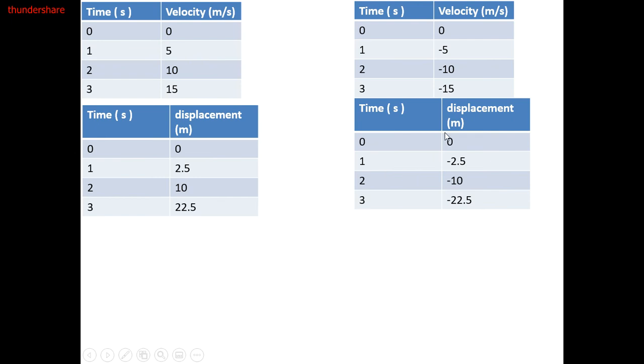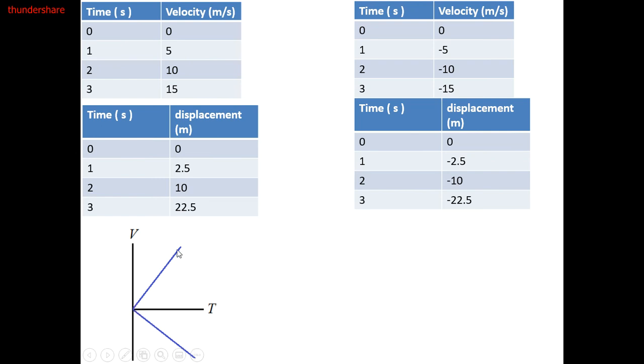The other one is the same but with negative because they have the same magnitude. So we can graph the VT for both of them at the same graph. The first one we have 0 and 0, 1 and 5, 2 and 10, 3 and 15. And for the other one it is the same but for the negative, as if the motion is reflected about the x-axis. Do you understand? So this is speeding up and this is also speeding up.